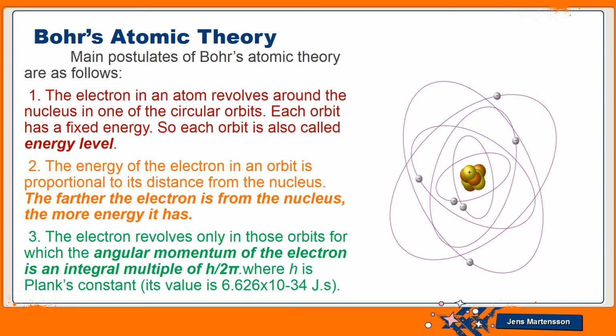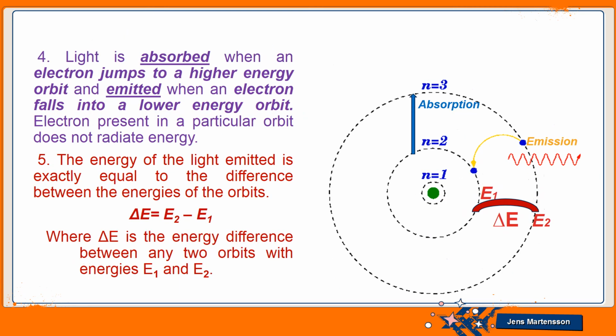So the angular momentum of the electron will be h over 2 pi or a multiple of this. As there are different energy levels, the angular momentum is multiplied by the n value. So angular momentum will be h over 2 pi or any integral multiple of this, where h stands for Planck's constant.